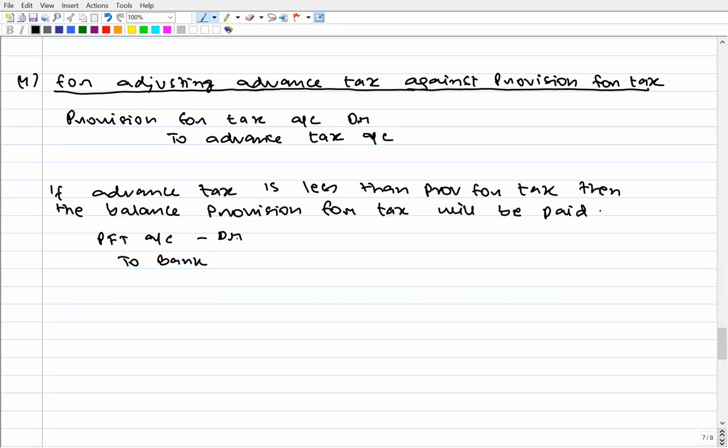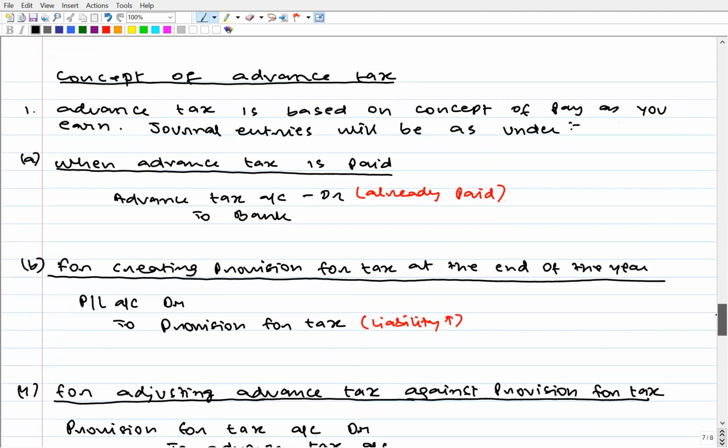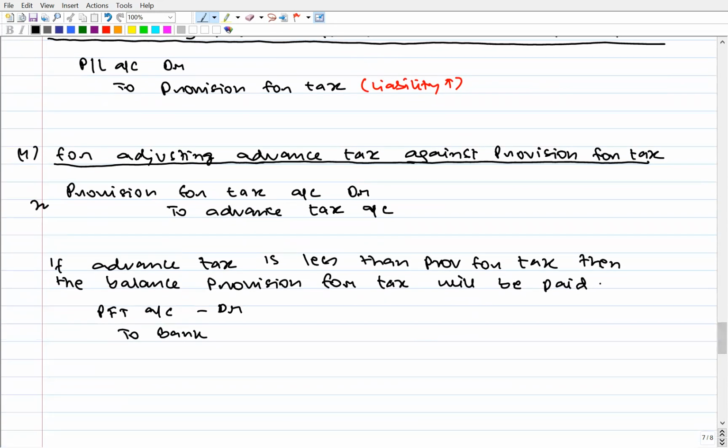Now, when we are calculating the cash flow from operating activity, one of the steps, under both the direct method and the indirect method, is tax paid. Whenever advance tax is there in the question, tax paid will be the summation of advance tax paid, 80 rupees, plus excess provision for tax paid during the year, 20 rupees, as we just discussed. That is 100 rupees.